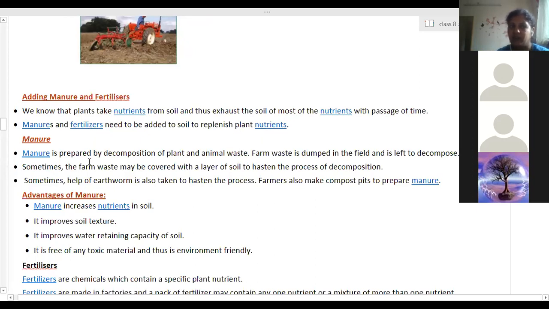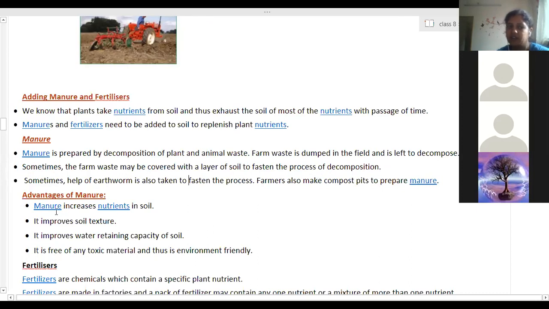Manure is prepared by decomposition of plant and animal waste. Farm waste is dumped in the field and left to decompose. After some time, the farm waste may be covered with a layer of soil to hasten the process of decomposition. Sometimes the help of earthworms is also taken to hasten this process. Farmers also make compost pits to prepare manure.